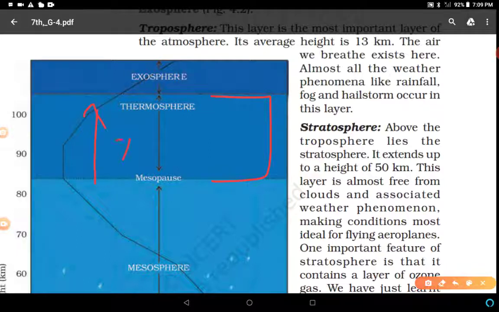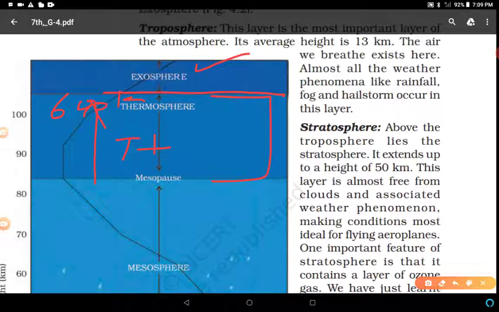Temperature always increases with the height. The upper limit of the thermosphere is the thermopause. It separates it from the upper layer, the exosphere. The thermopause is generally taken at an altitude of about 600 kilometer.